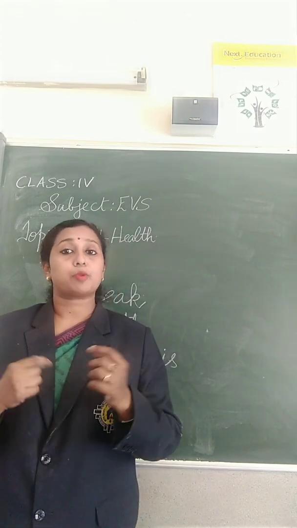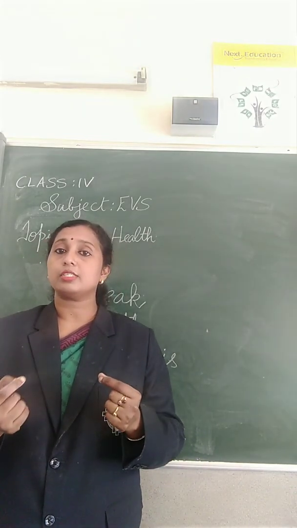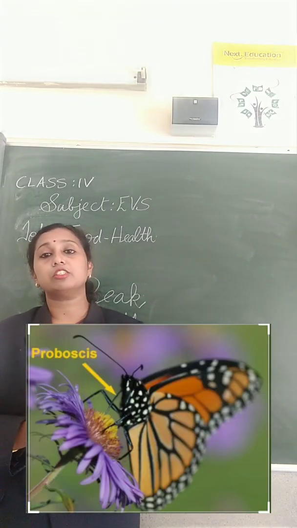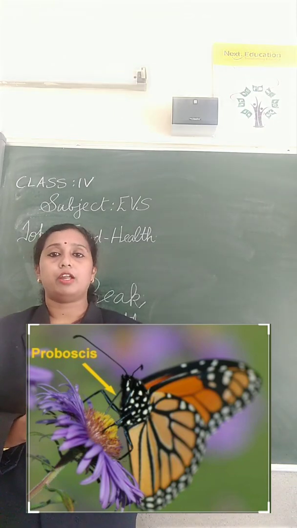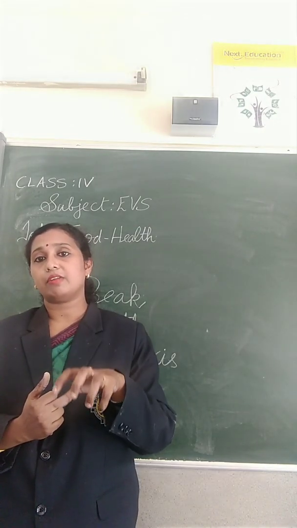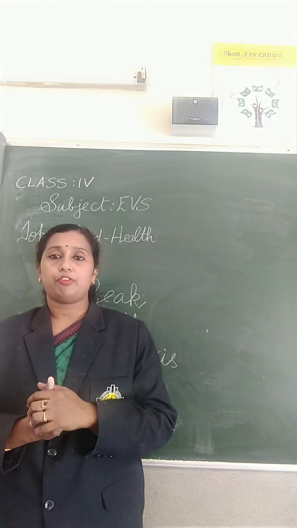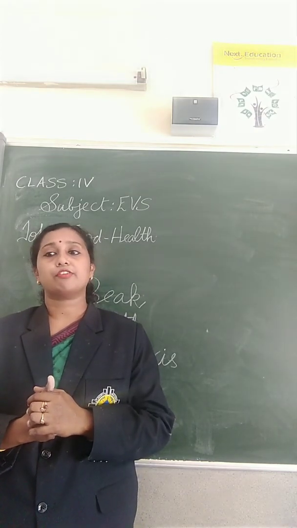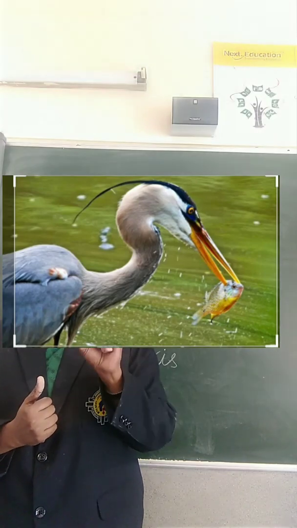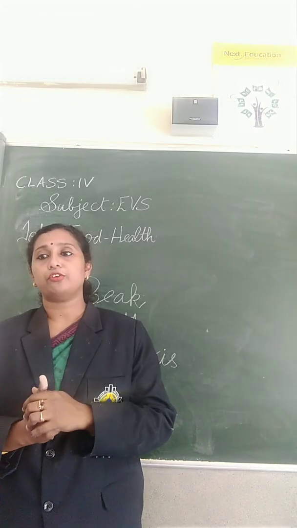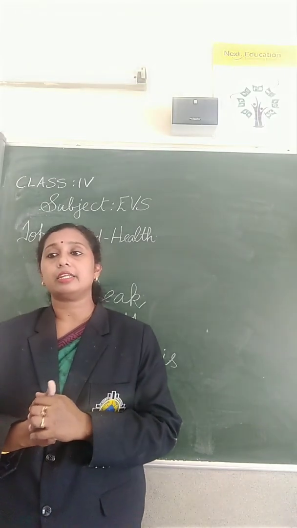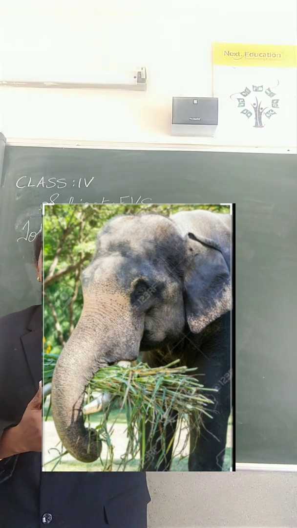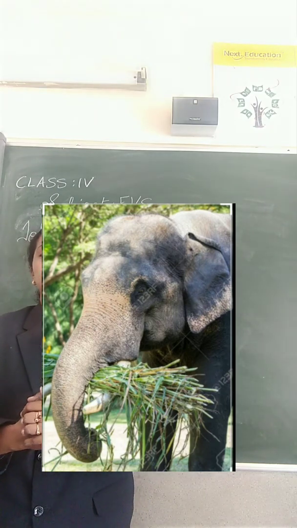And butterfly has proboscis. I told you proboscis. Mainly in insects you can see, butterfly has proboscis to suck the nectar of the flower. Then crane has a beak to hold its food. Then elephant eats grasses with the help of their trunk. So using their trunk, they will eat the grasses.